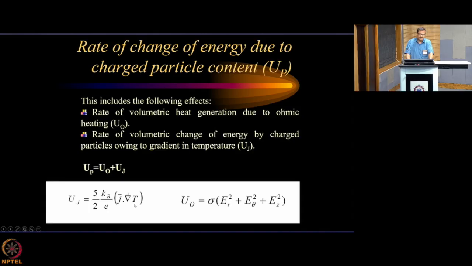This is a very special term from plasma where it is carrying current and where the gradient in temperature is there. And why should this gradient in temperature be there? This is mainly because suppose you are passing a current through the plasma, basically that itself creates the plasma.